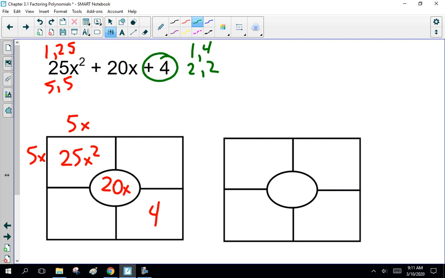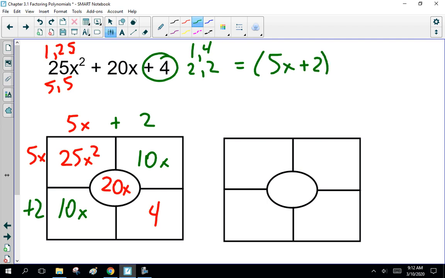Now, I'm going to guess 2 and 2 because I'm lazy. And 10x, and oh, it does work. So this is 5x plus 2 squared. Woohoo! Lucky in the first term. Now, if that didn't work, if you'd done 1 and 4, it wouldn't have worked. And you would have tried 2 and 2 eventually.